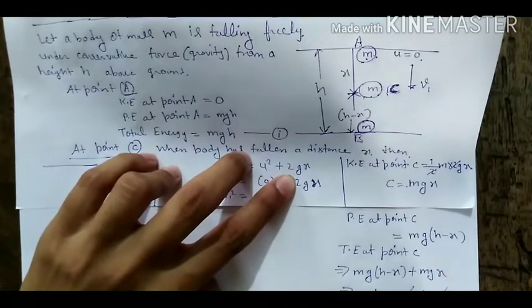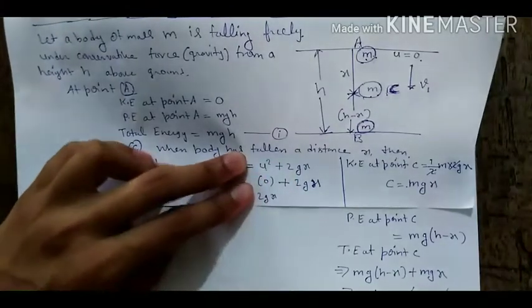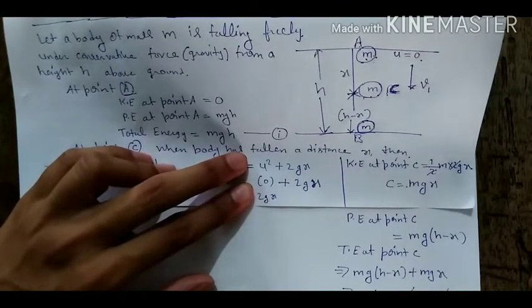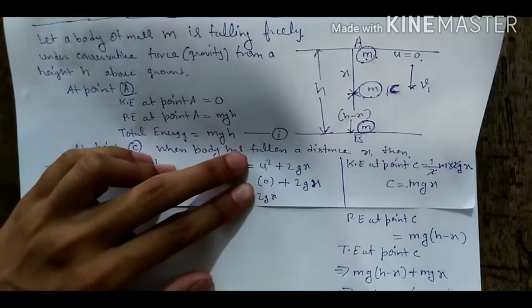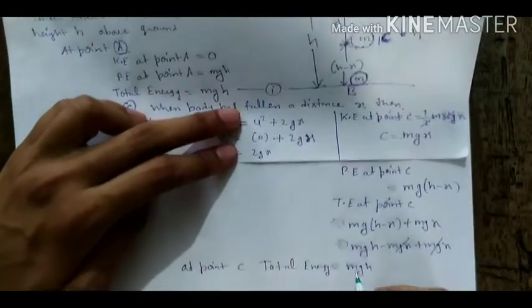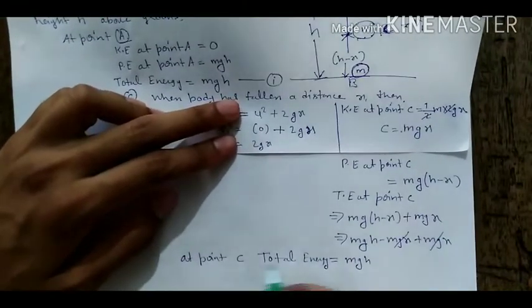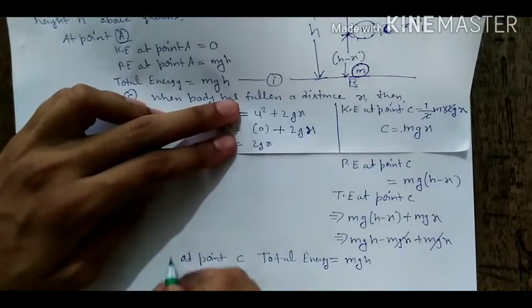At point C, total energy or mechanical energy will be equal to mgh.